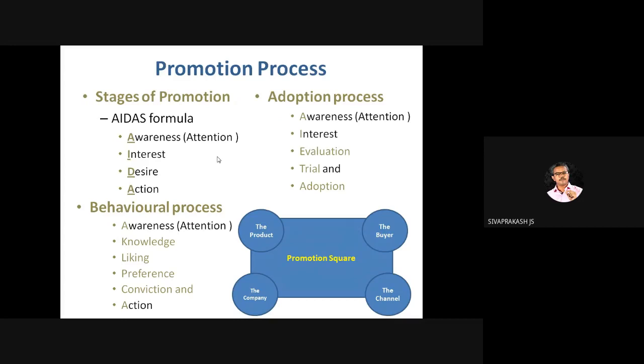Please remember the AIDAS formula, which used to be in plus one level. Remember that? You can remember all the things. Stages of promotion, adoption process, consumer adoption process, then consumer behavioral process. This is the promotion process, but they have given it in a different perspective.